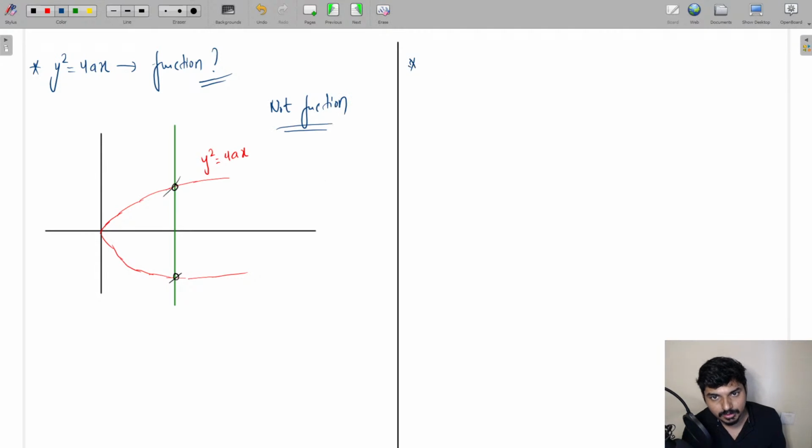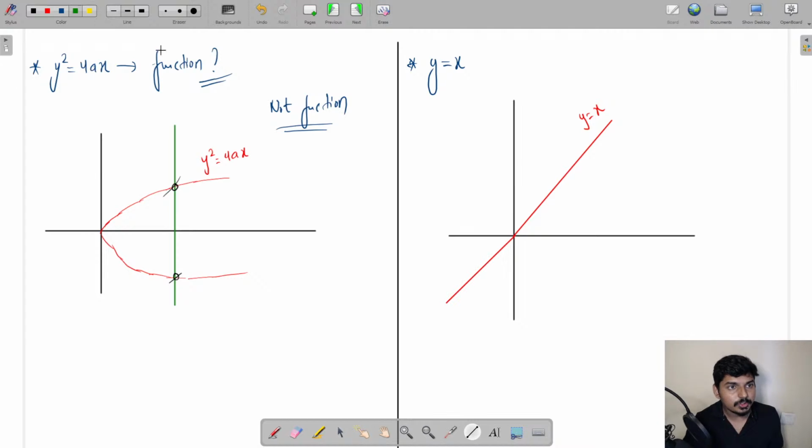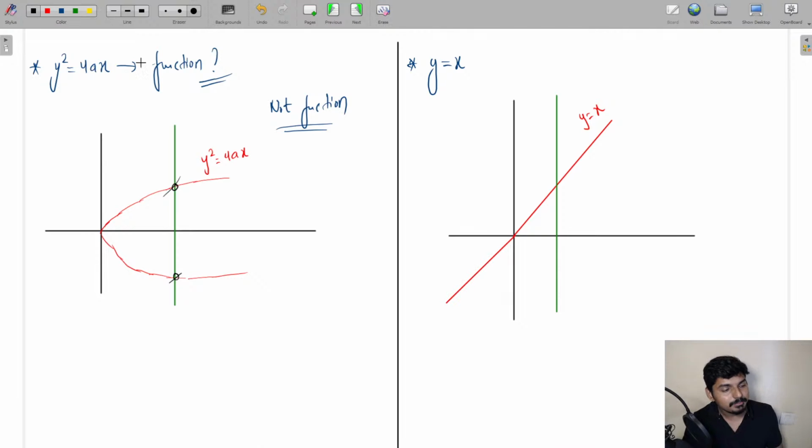So similarly, if I give you an equation y is equal to x and ask whether it is a function or not, what will you do? Again the same thing, you draw a graph, y axis, x axis, y is equal to x, it's going to be a straight line passing through the origin. So the line will be something like this, and this is the graph of y is equal to x. Now what will you do here? You draw a vertical line. After drawing a vertical line, see at how many points it is intersecting the graph of y is equal to x. Can I say only at 1 point, only at a single point.